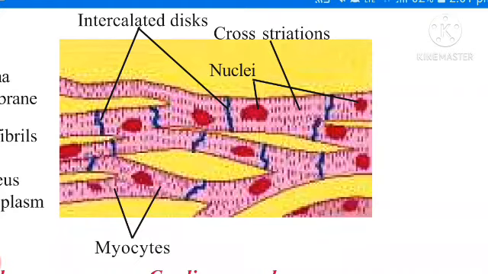These cells are long, branched and have nuclei. Simply we can remember, they are present in the heart. It's a very most important muscle. Heart is working continuously from womb to tomb. It starts on 21st day at embryonic stage. The functioning of heart starts at the 21st day onwards.